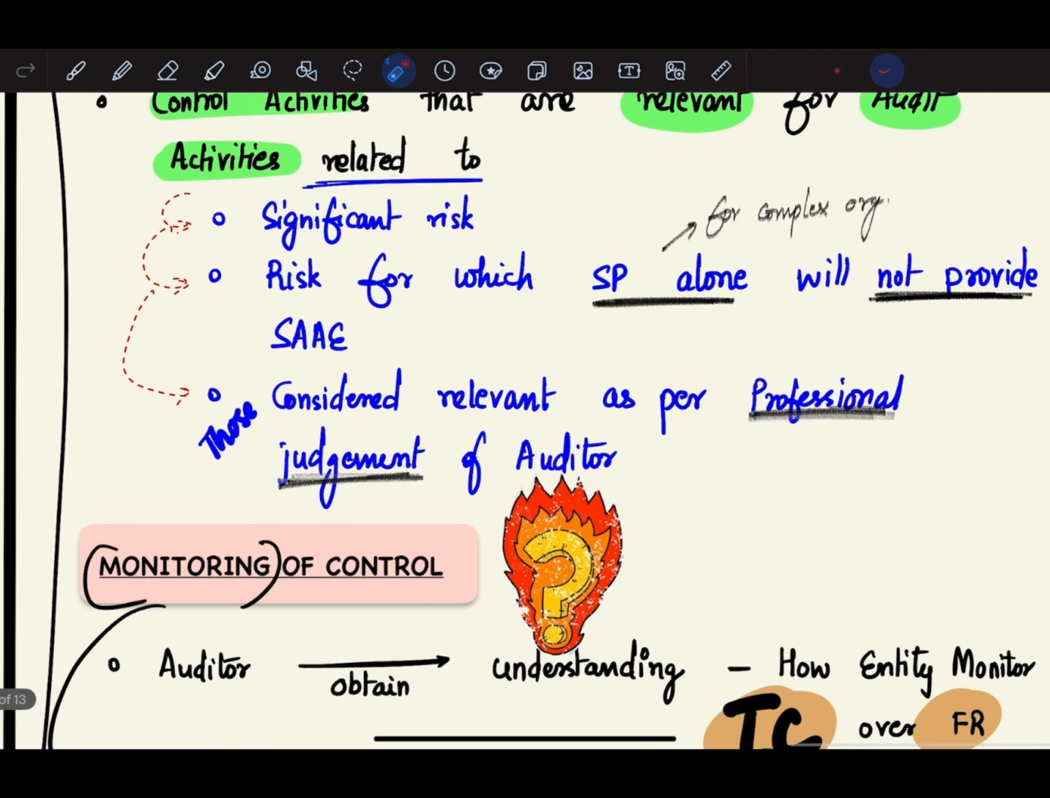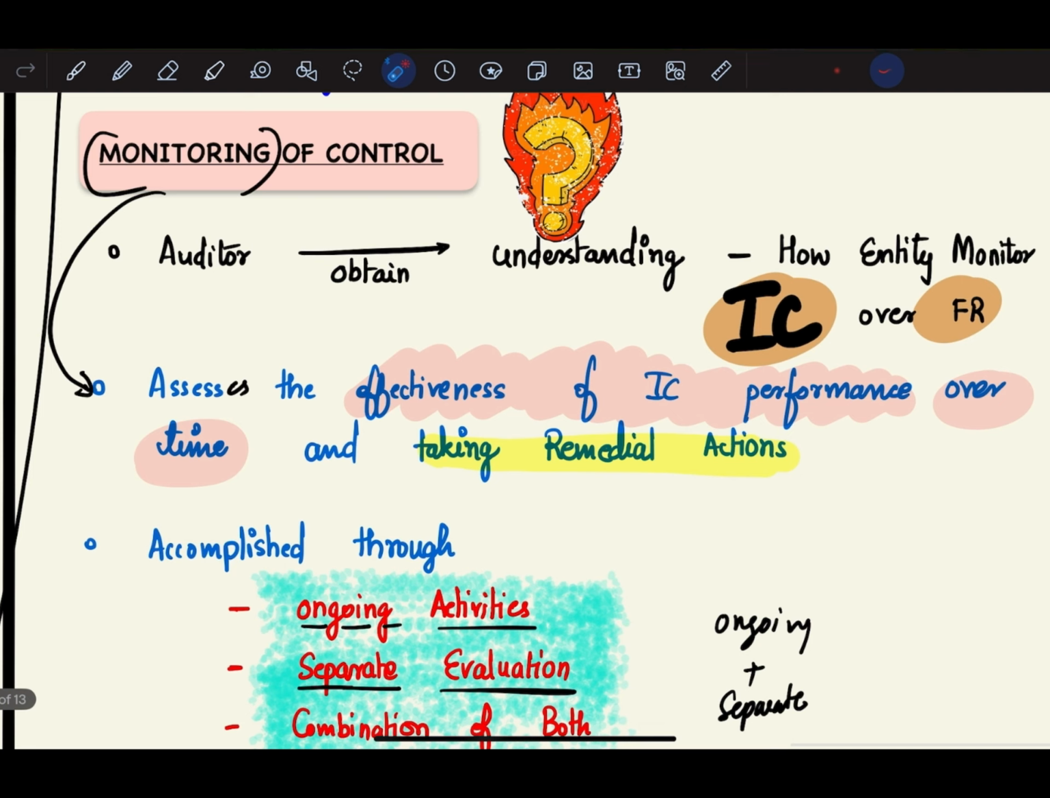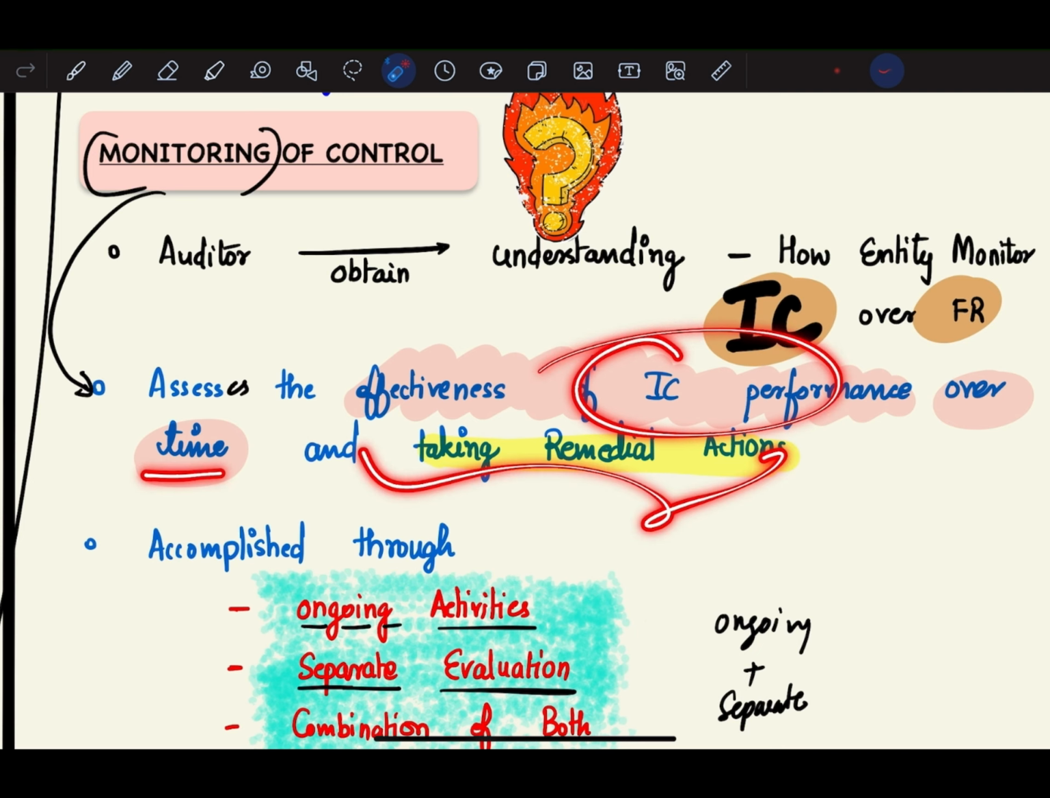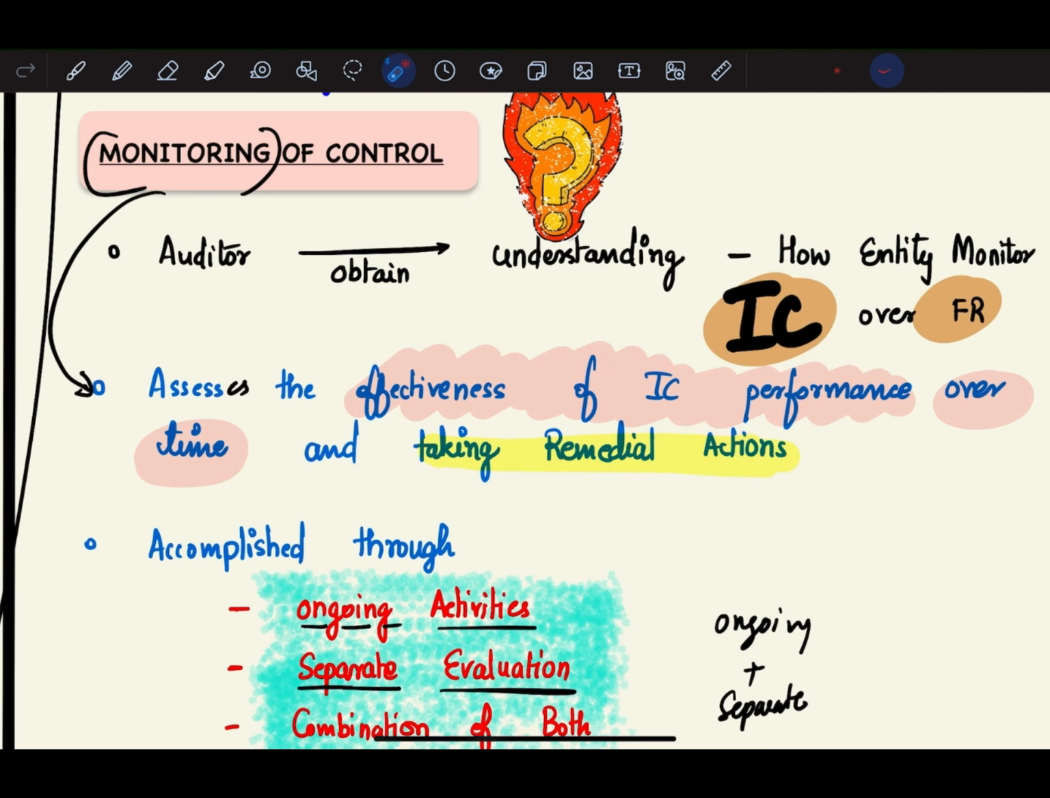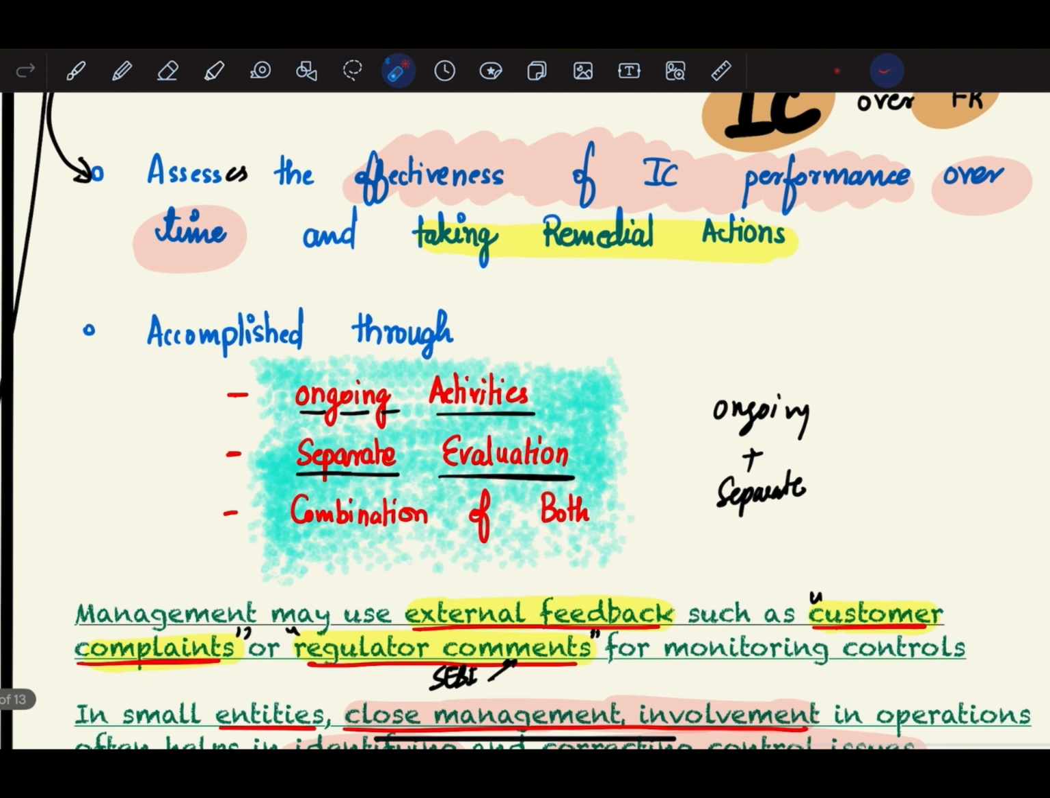Next, we have monitoring of control. The auditor will obtain an understanding of how the entity monitors internal control over financial reporting. The internal control system is there, but how is the entity monitoring that internal control system? For this, the auditor will assess the effectiveness of internal control performance over time and taking remedial action. He will not assess at one point. He will assess the effectiveness of internal control performance over time and taking remedial actions, which is accomplished through ongoing activities, separate evaluation, and a combination of both.